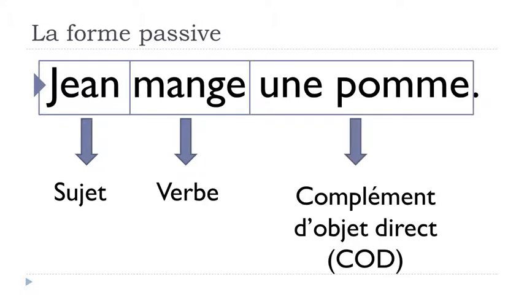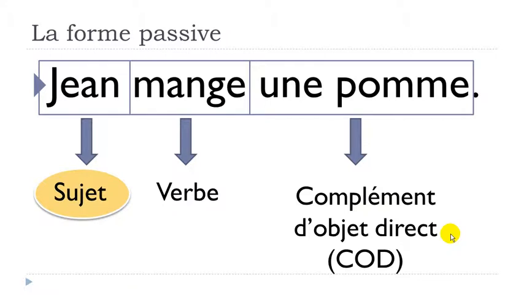Okay, then we'll have une pomme, so that's what we call complément d'objet direct. I know it's a bit scary, so complément just because it will complete the sentence, it will give more information, okay? Then objet direct, so objet, it's not because it's an apple, okay? It could be a person, it's grammatically, it's an object, okay? So, and then direct, just because between your verb and this complément, you don't have any preposition, okay? So normally we tend to write it like that, C-O-D, okay? Complément d'objet direct, all right?